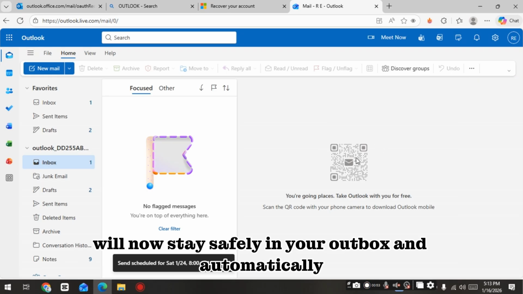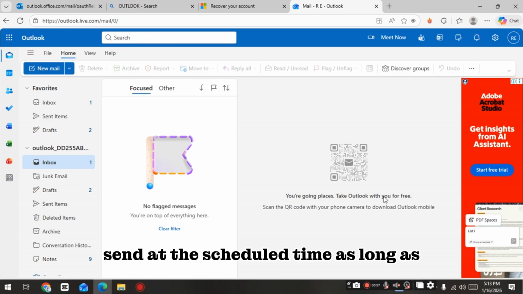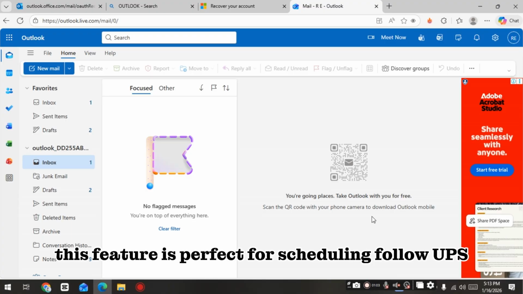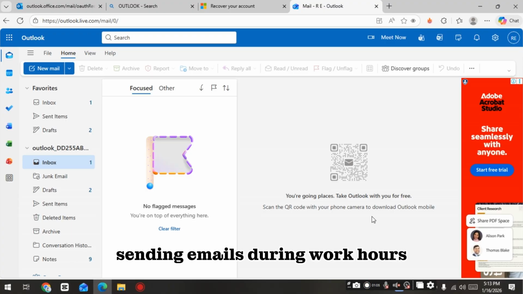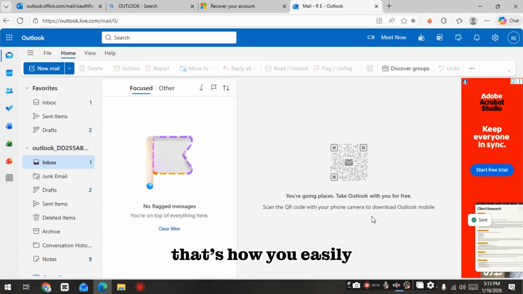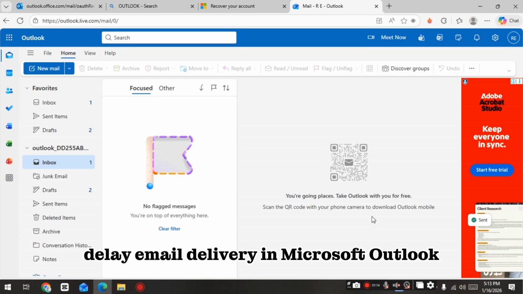The email will now stay safely in your outbox and automatically send at the scheduled time as long as Outlook is open and connected to the internet. This feature is perfect for scheduling follow ups, sending emails during work hours, or avoiding late night messages. And that's how you easily delay email delivery in Microsoft Outlook.